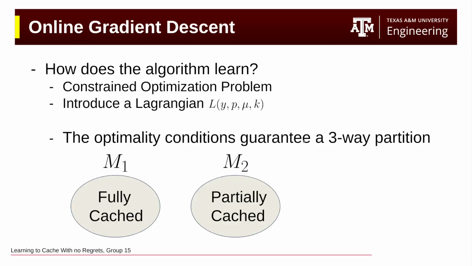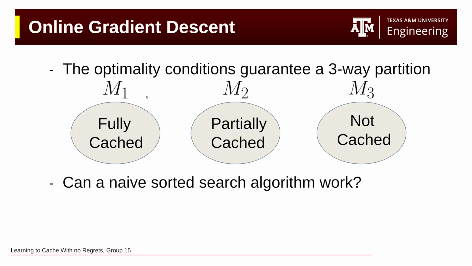You just have to realize that this formulation enforces that your cache vector should be split into three sets: one where it's fully cached, a partially cached, and a not cached set. And another condition is that the fully cached set can only have a single element at most, from dual analysis. So that's something that's enforced.